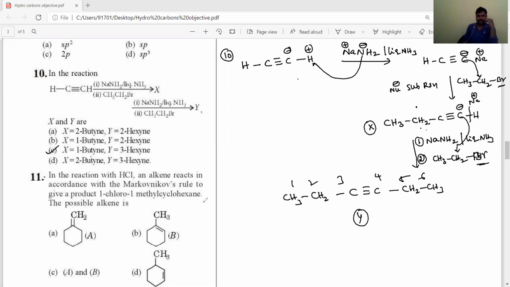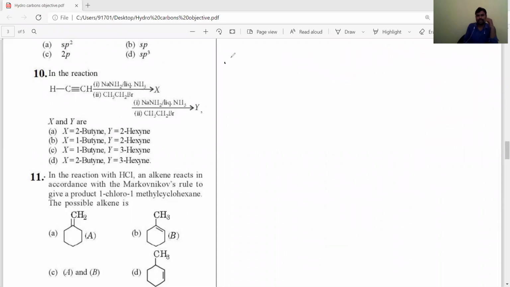Okay, students. Let's see the 11th question. Very easy. Addition of HCl to the alkenes according to Markovnikov rule, which will produce 1-chloro-1-methylcyclohexane. Let's see the first option. The double bond with CH2 is a symmetrical alkene.